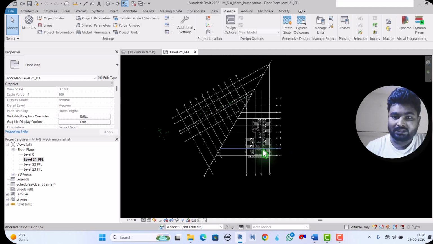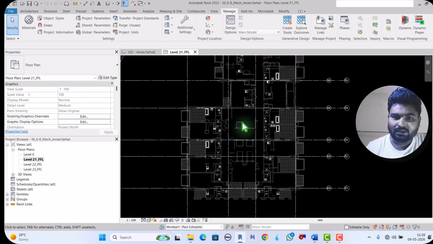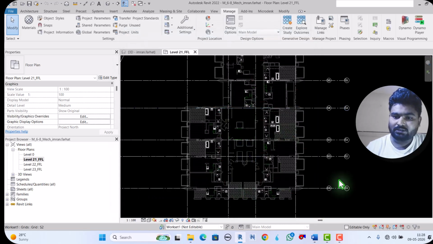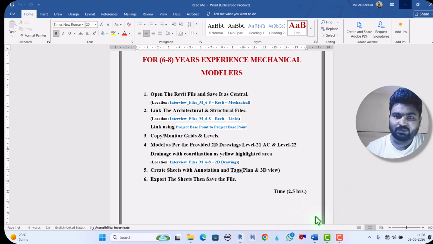So let's start. See here, the architecture and structure are all linked, and as per this Word file they told me to model as per the provided 2D drawings.